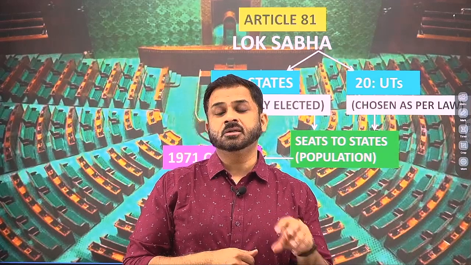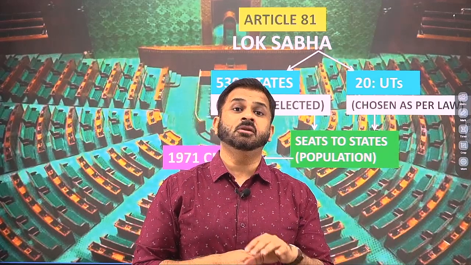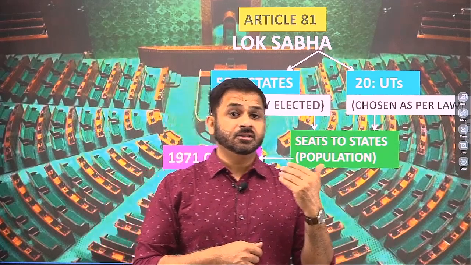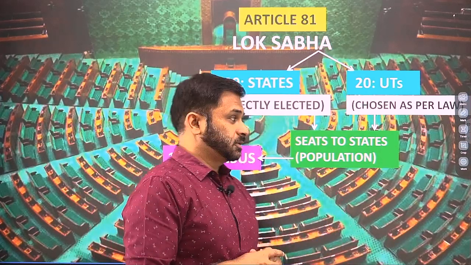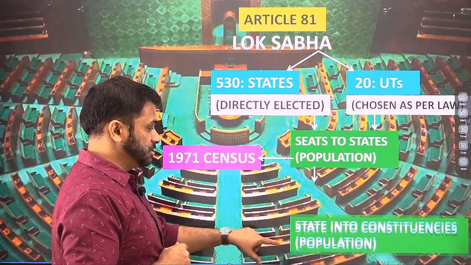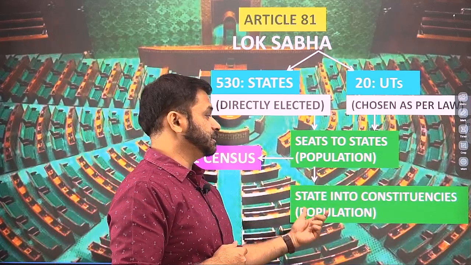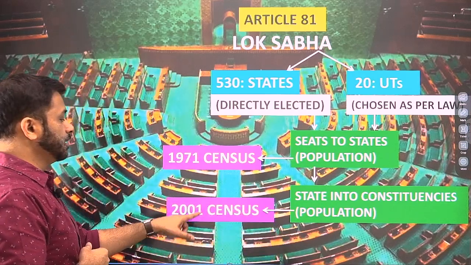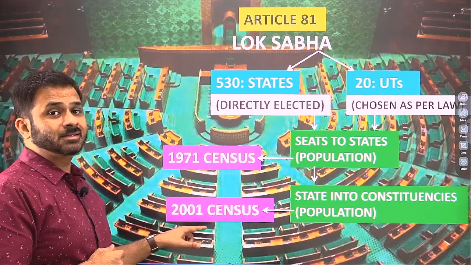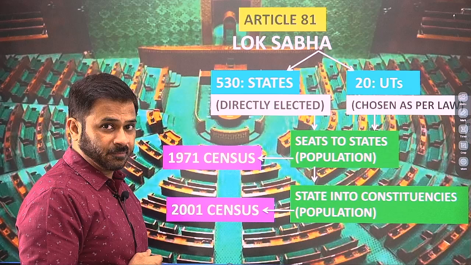So how are we determining the constituency? This will also consider population as a major factor, because all the constituencies roughly need to have a similar level of population. So here the population to be considered, that means when the state is to be divided into constituencies, this will also be on the basis of population, for which the figure of the 2001 census is to be taken up.